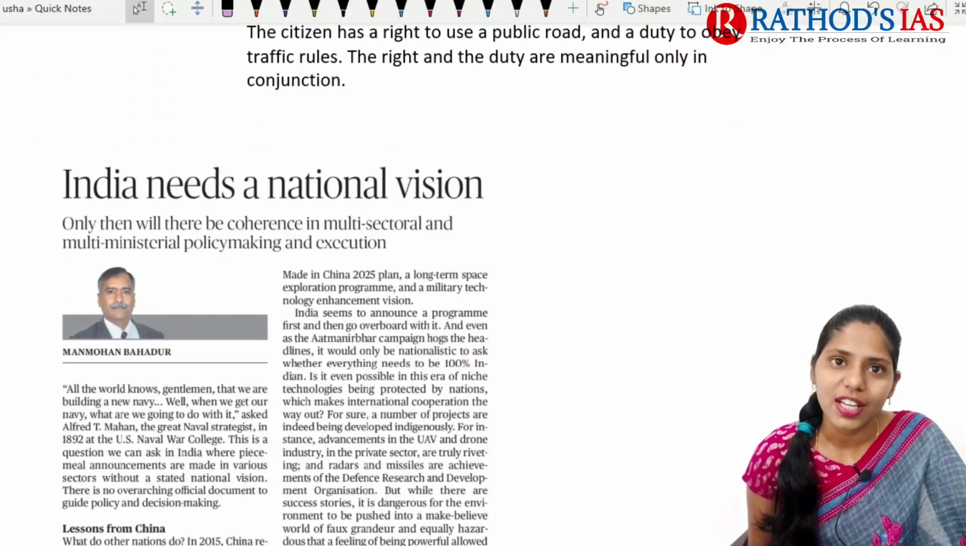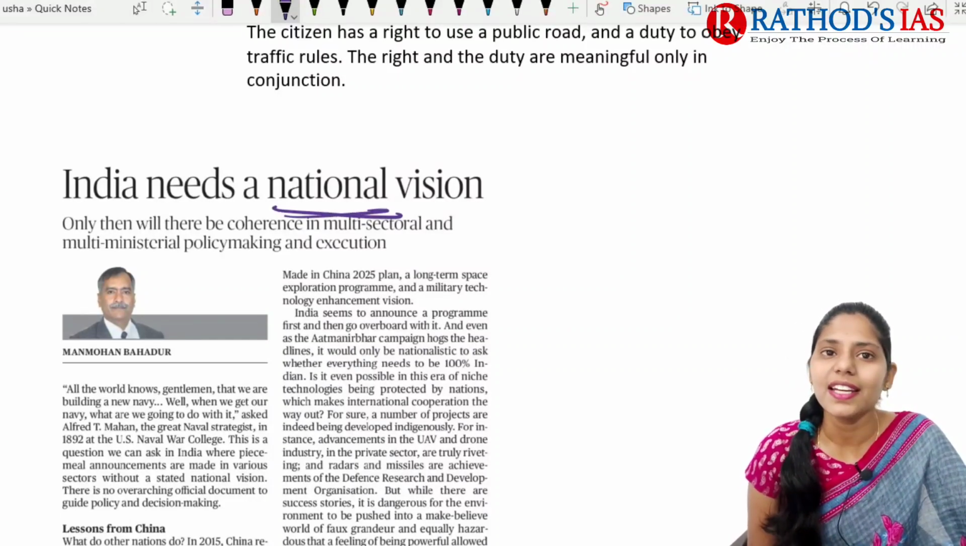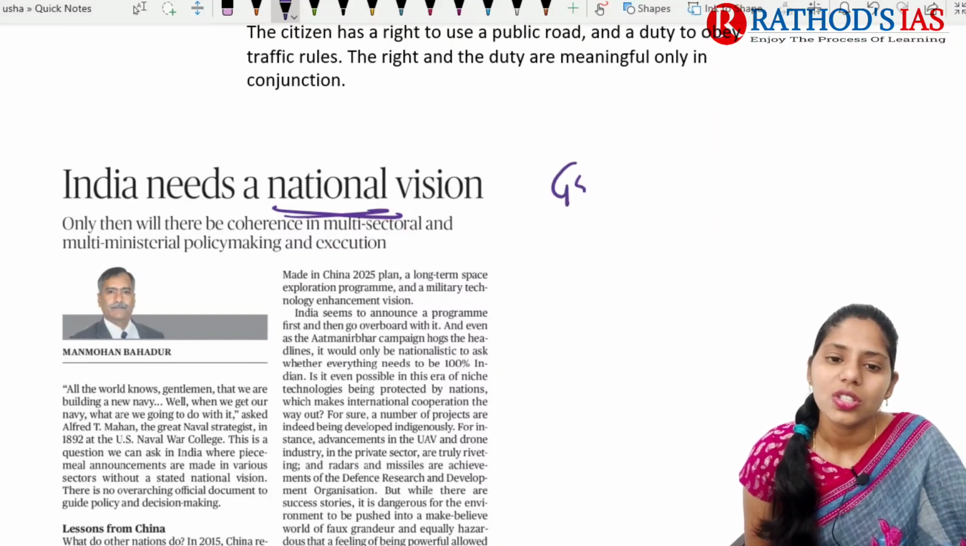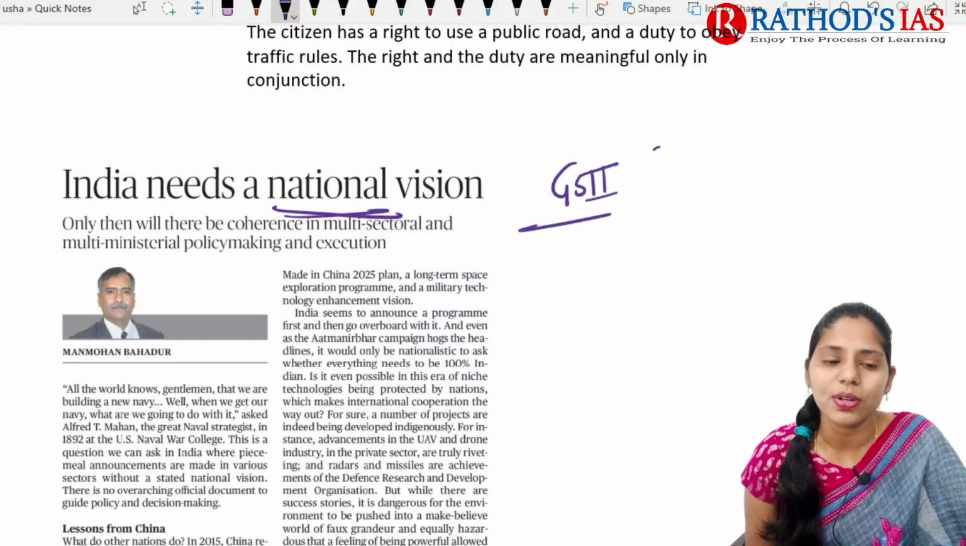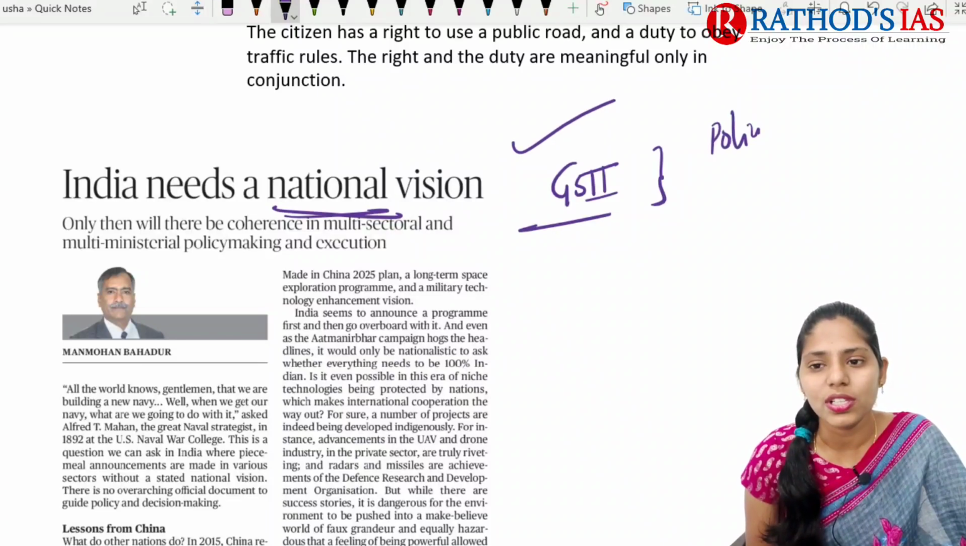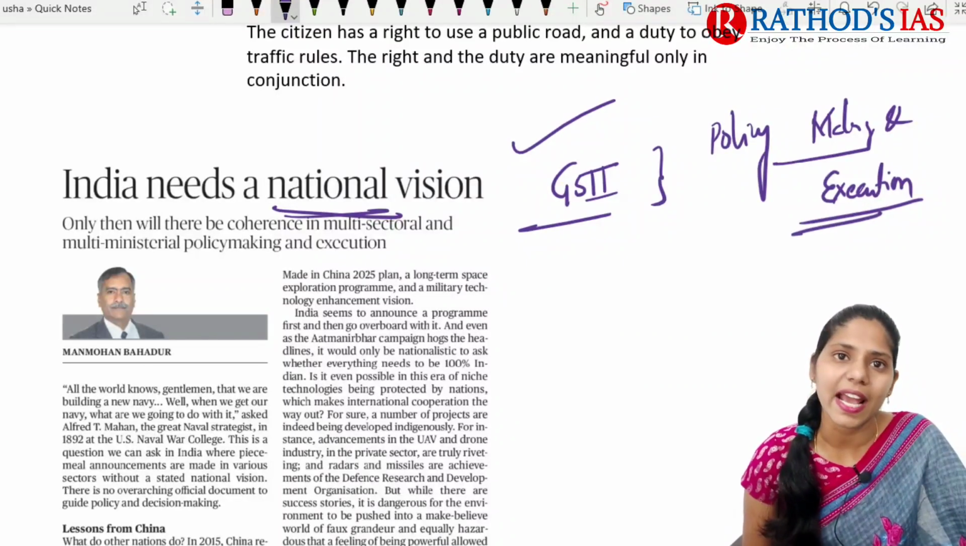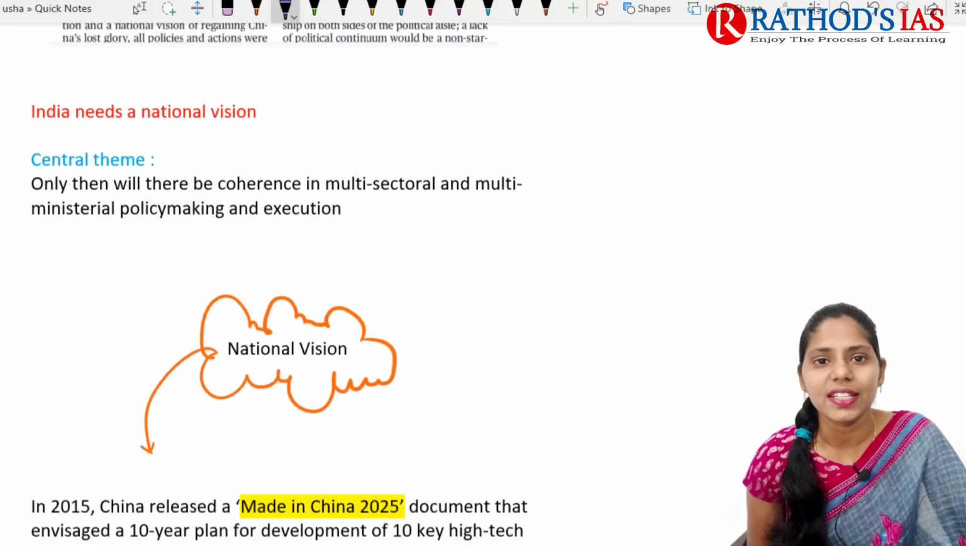And now let us move on to the next topic. The title says, India needs a national vision. India needs a national vision. So this article is important from the GS Paper 2 governance point of view. This article is mainly talking about policy making and execution. So now let us try to see this topic in great detail.